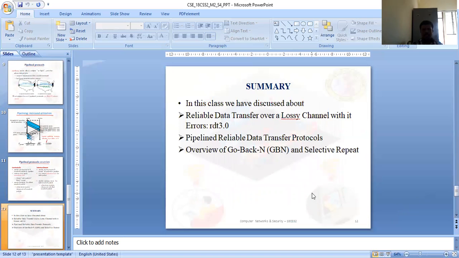So in this class, we have discussed reliable data transfer over a lossy channel with errors, RDT 3.0, and pipelined reliable data transfer protocols, along with an overview of Go-Back-N and Selective Repeat protocols.